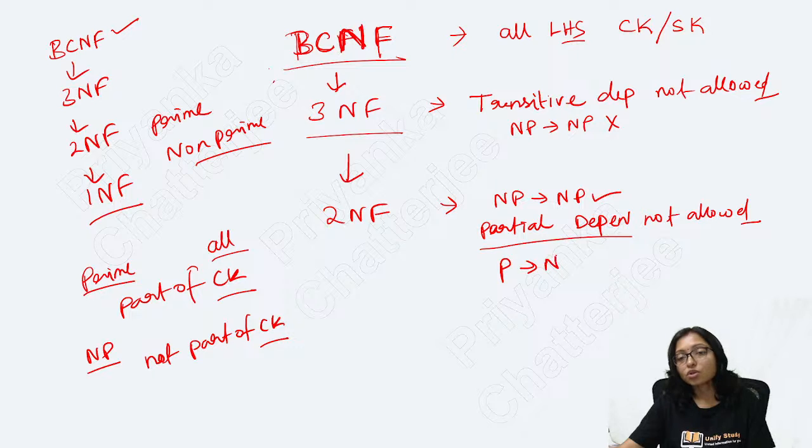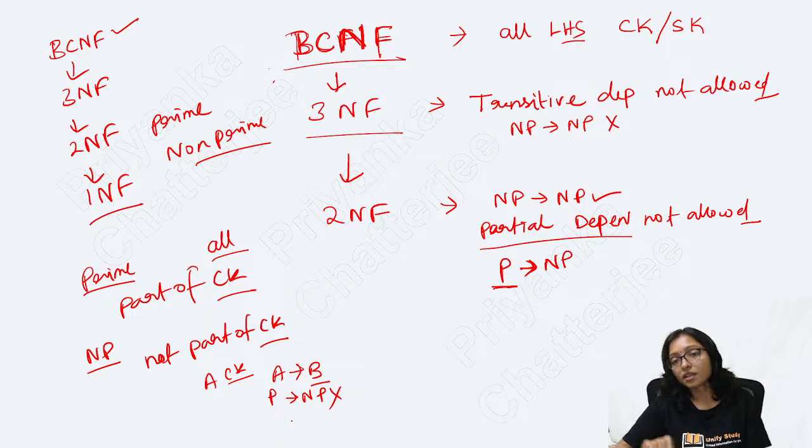Prime to non-prime, where prime means part of a candidate key. Don't make a mistake here. Sometimes students do. A is the candidate key, then A implies B, B is non-prime, and they think it is prime to non-prime. Don't make that mistake. If there is only one attribute as the candidate key,